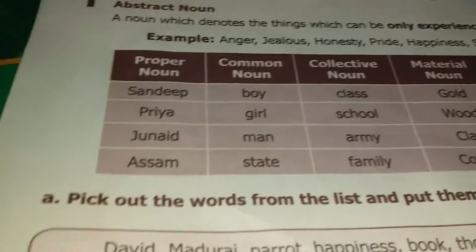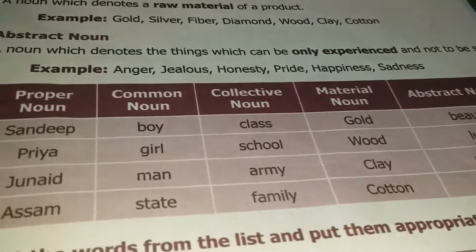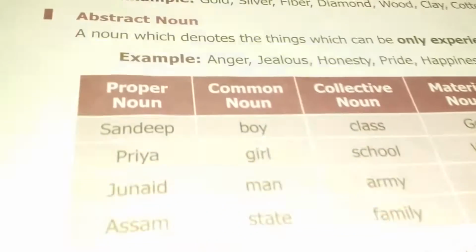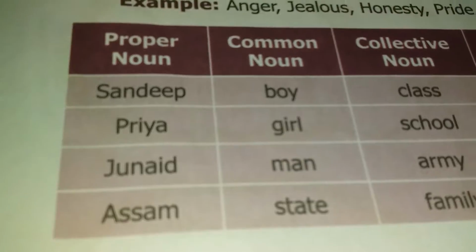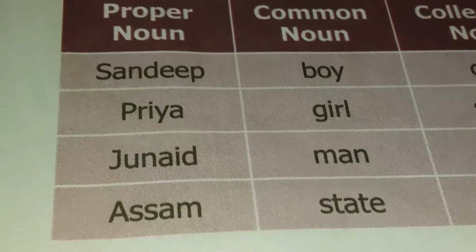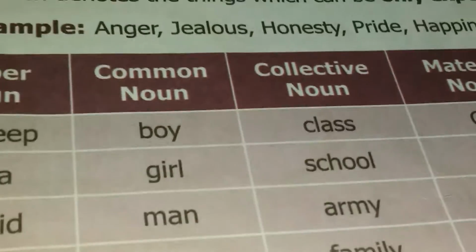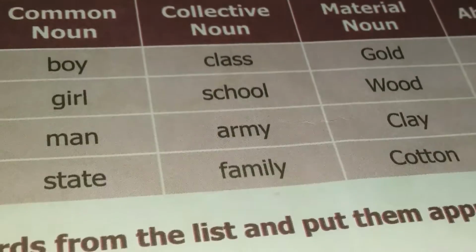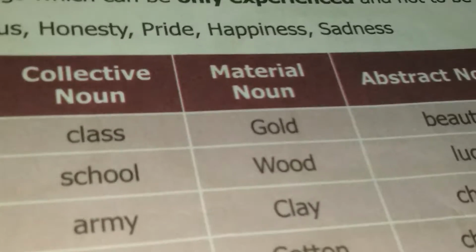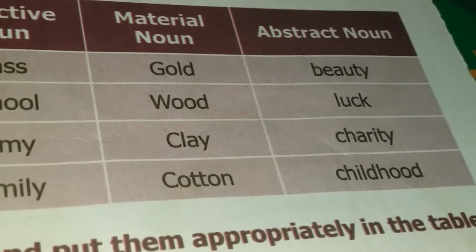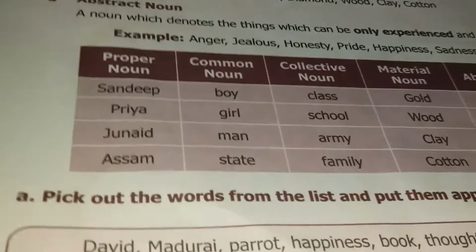Here they have given examples for proper noun, common noun, collective noun, material noun, and abstract noun. Let's start from proper noun. Proper noun examples are Sandeep, Priya, Junaid, Assam. Common noun: boy, girl, man, state. Collective noun: class, school, army, family. Material noun: gold, wood, clay, cotton. Abstract noun: beauty, luck, charity, childhood.